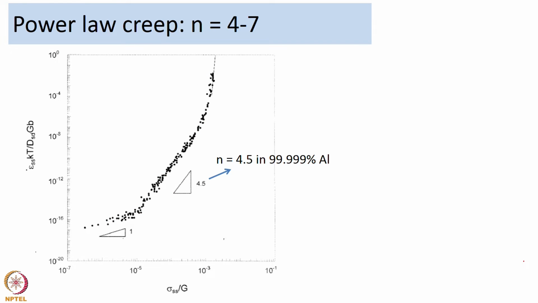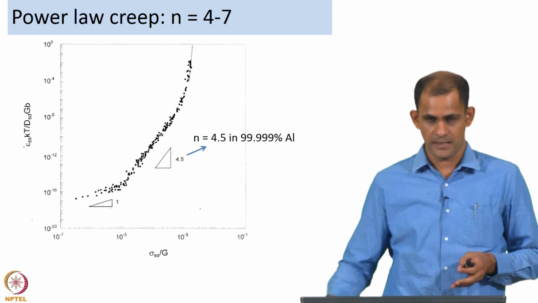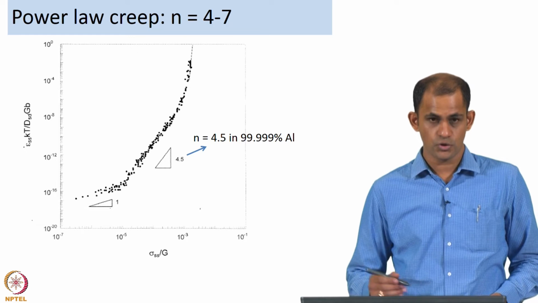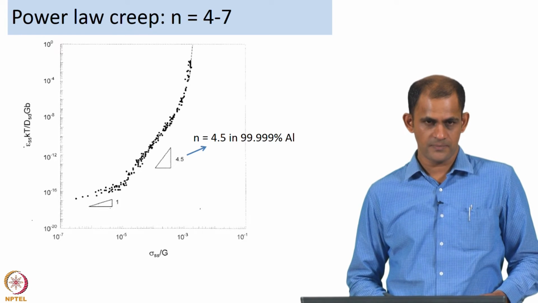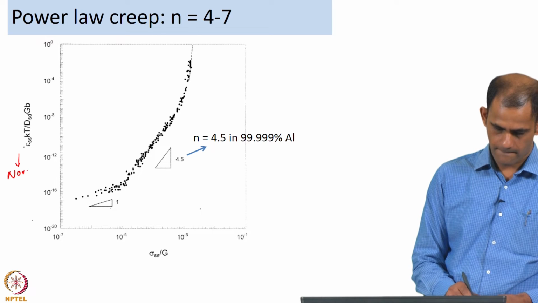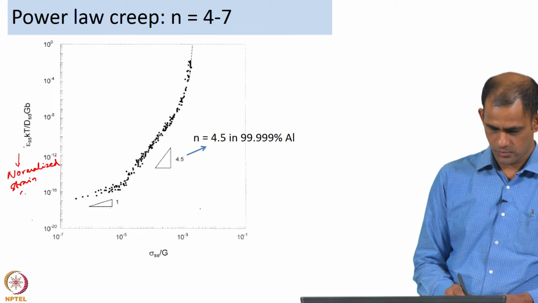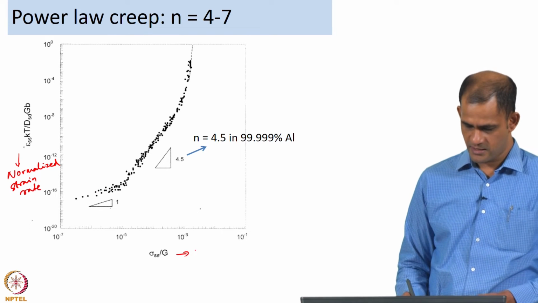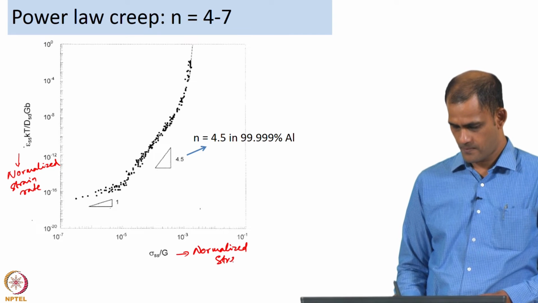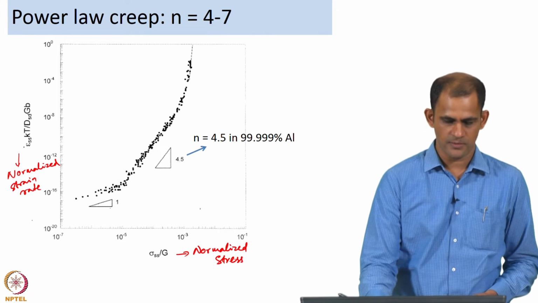This relationship between strain rate and applied stress has been observed in a variety of materials. Here I am showing the relationship between normalized strain rate and normalized stress.